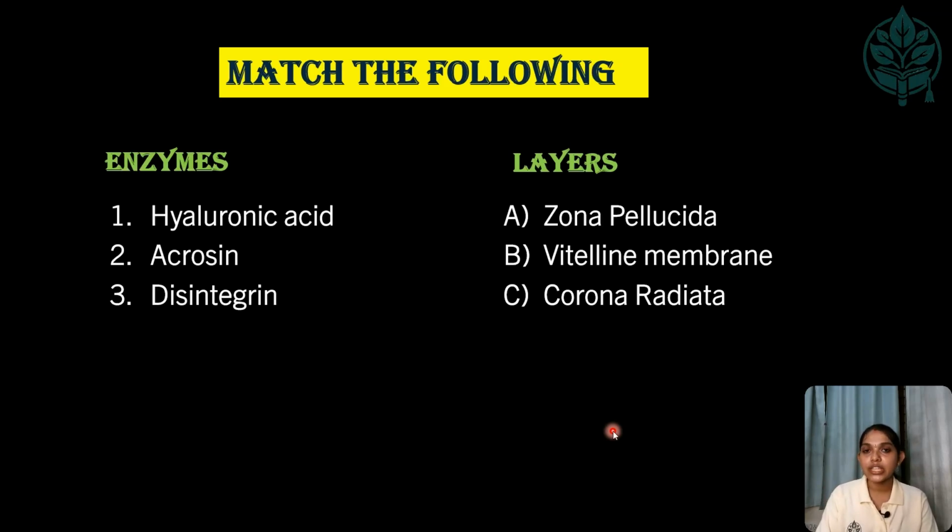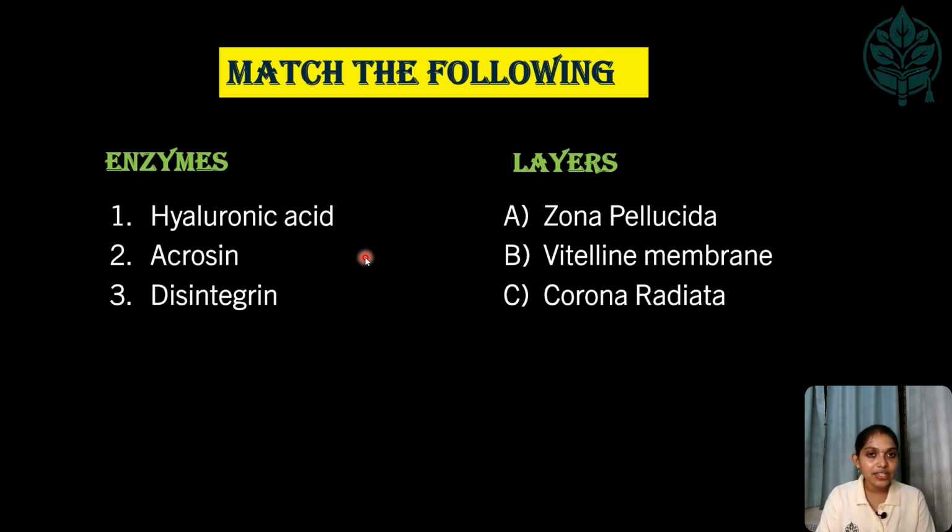Here I have given the enzymes released during the acrosomal reaction and how they disintegrate the layers of the ovum. I have given hyaluronic acid, acrosin, and the disintegrin peptide of the sperm. In which way will they disintegrate?